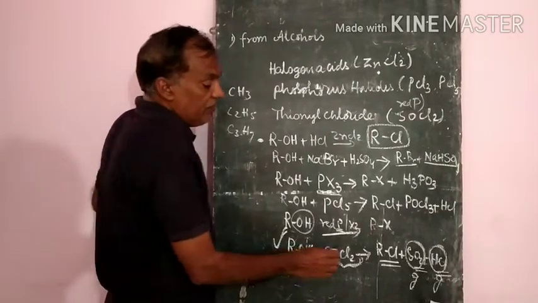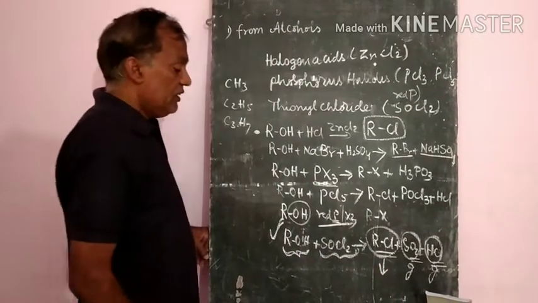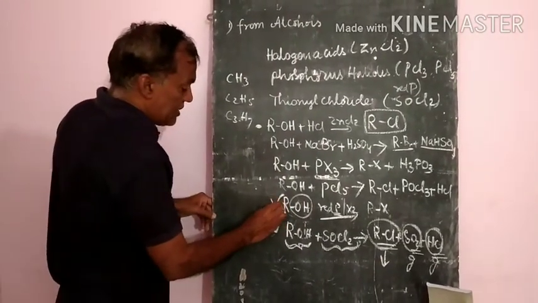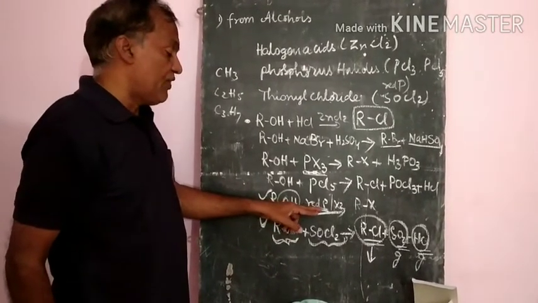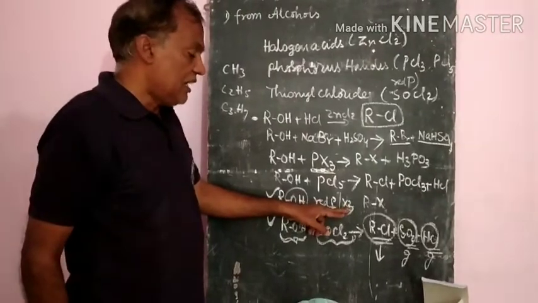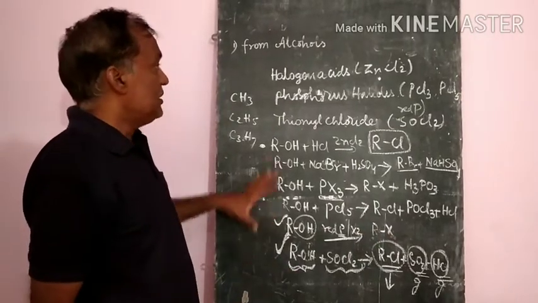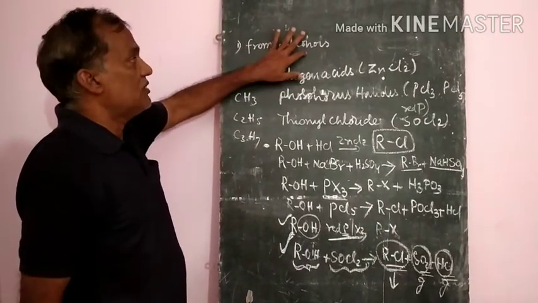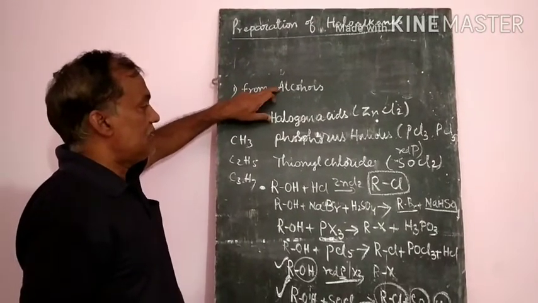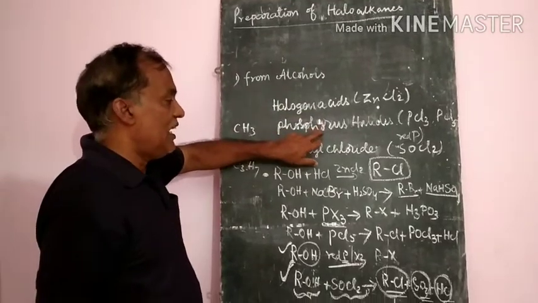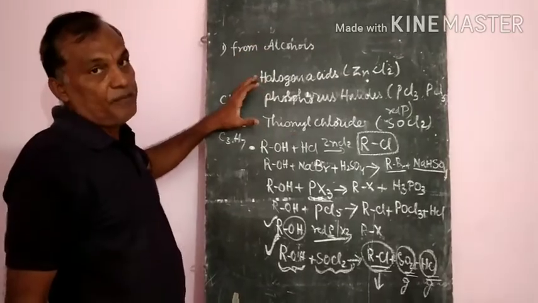Treatment of an alcohol with thionyl chloride gives gaseous byproducts and the pure form of the haloalkane. These two reactions they ask in the questions. Alcohol treated with red phosphorus and halogens gives the corresponding haloalkane. So this is the first preference: haloalkanes are prepared from alcohols by treatment with halogen acids, phosphorus halides and thionyl chloride. This is the important one.